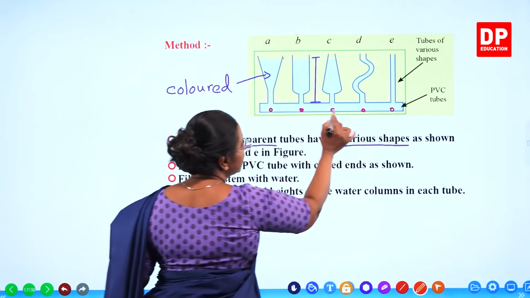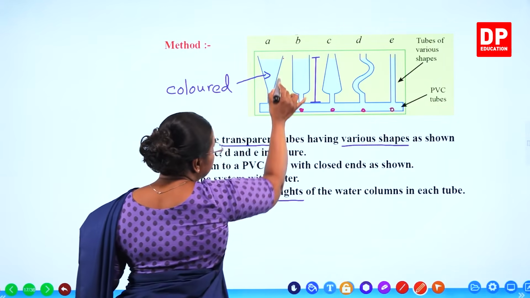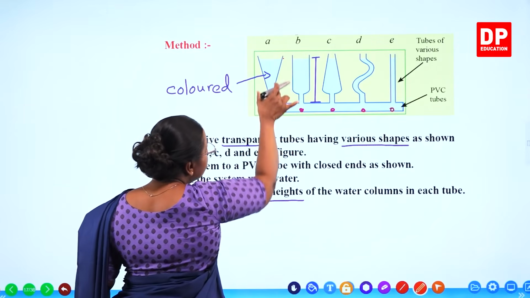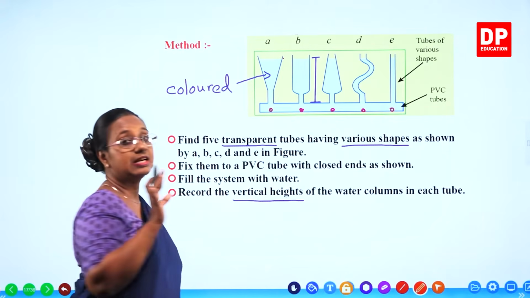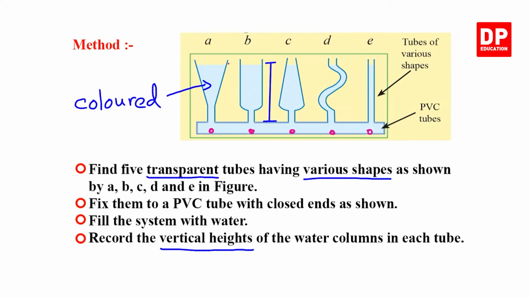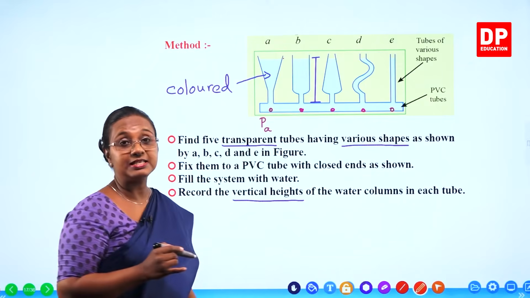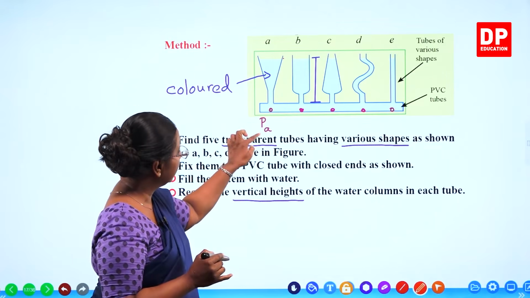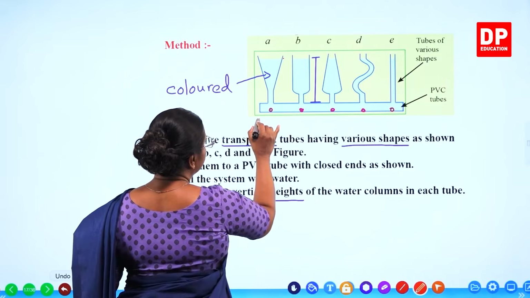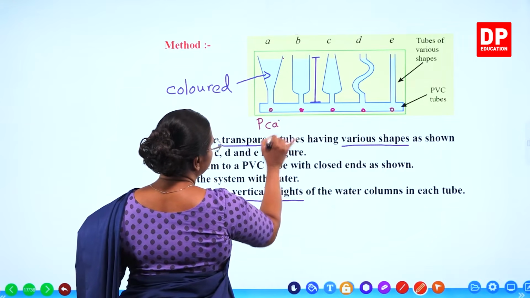So since the pressure here is same and the vertical height is the same, each column exerts a pressure that is equal. Let's say this column exerts a pressure PA. Students, this is not Pascal. I have written it as subscript. So PA.